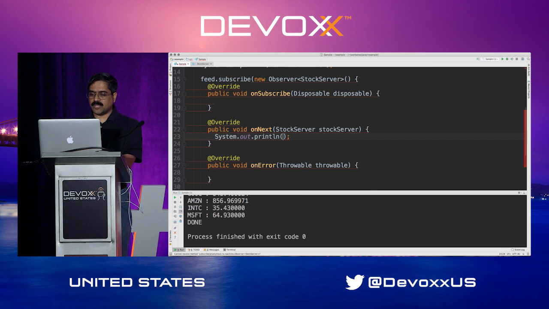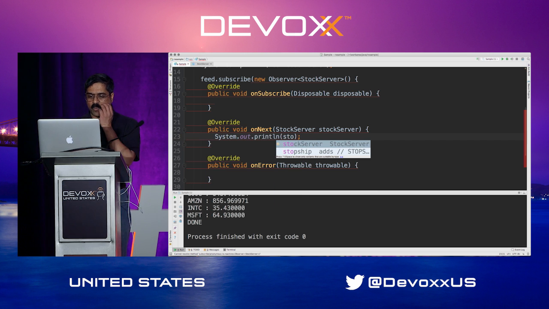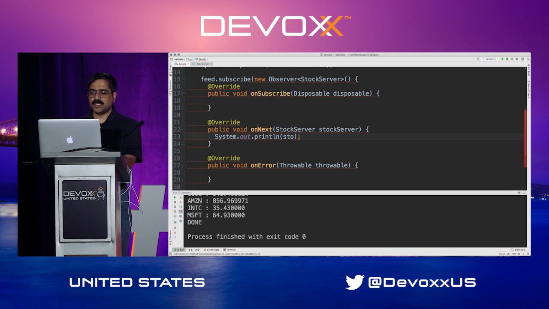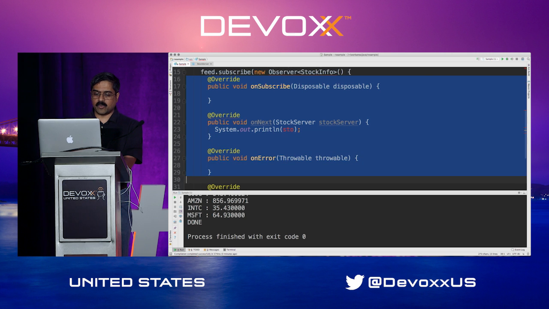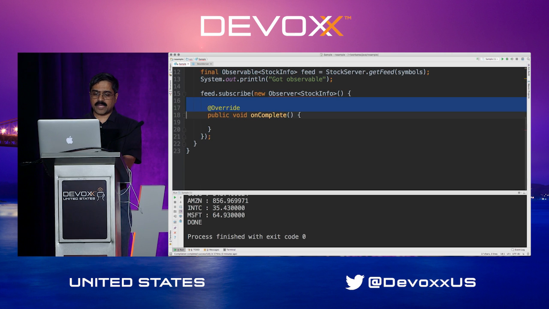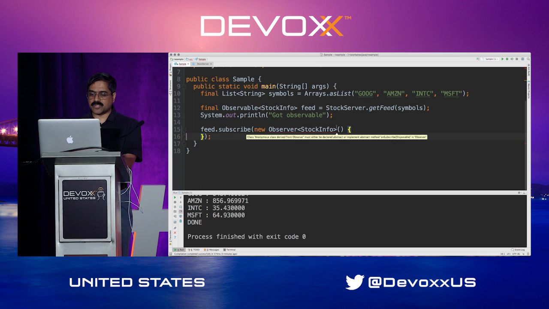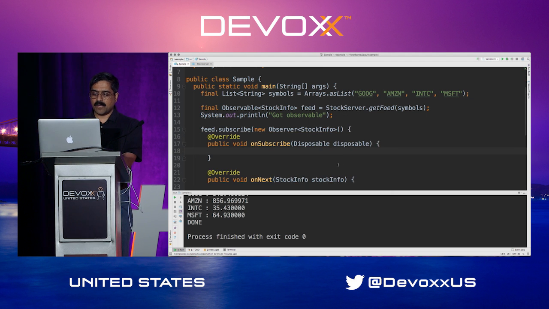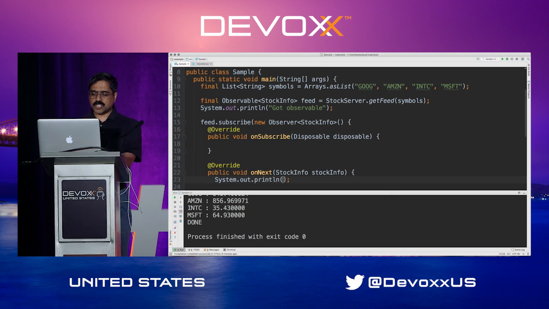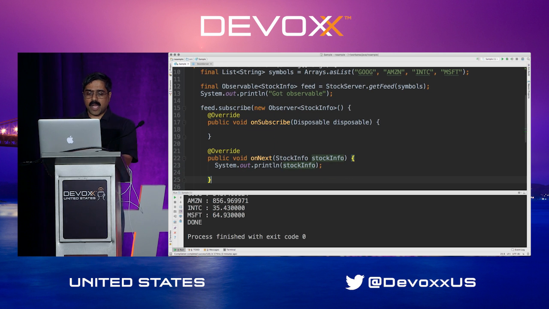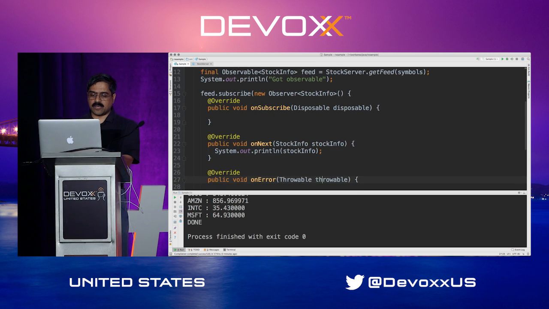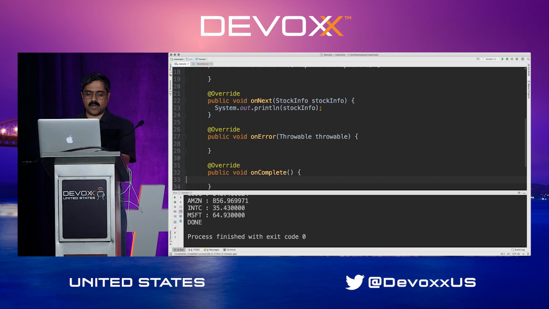So this is going to be simply the stock info that I want to respond with. Pardon me, I made a mistake here. This should be info rather. So that's the stock info that the observer is going to get back to us. So we can simply say, I'm going to receive the stock info, and in this case, of course, I'm going to print out the stock info. So I'll just print the stock info given to me. I can also print the complete signal right here, ignore the error for now. And then, of course, I can say done right now.